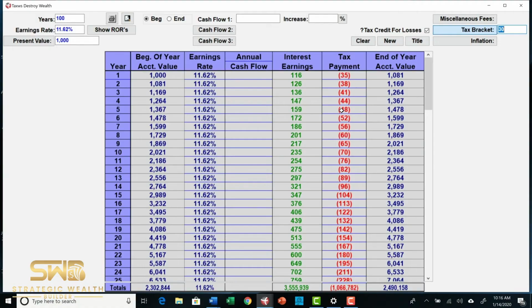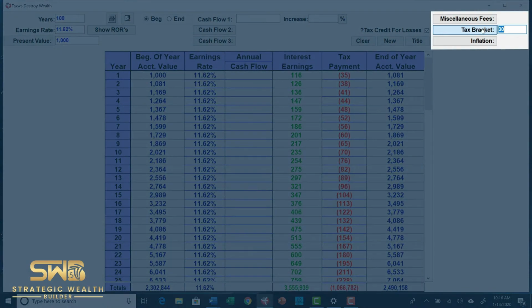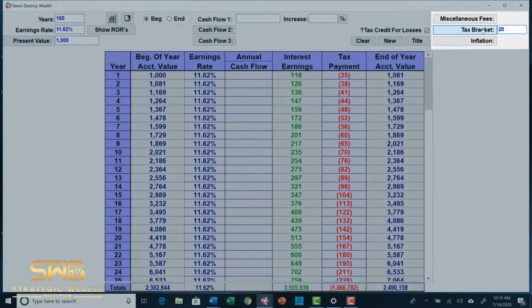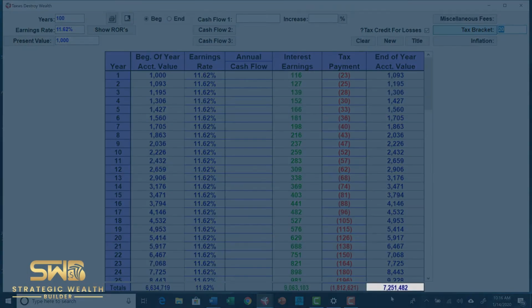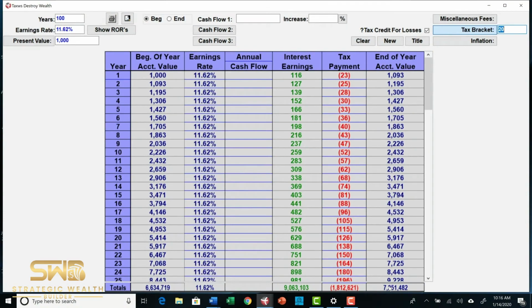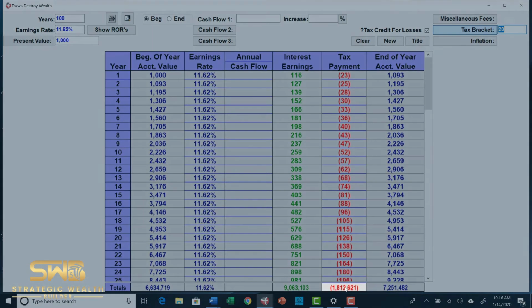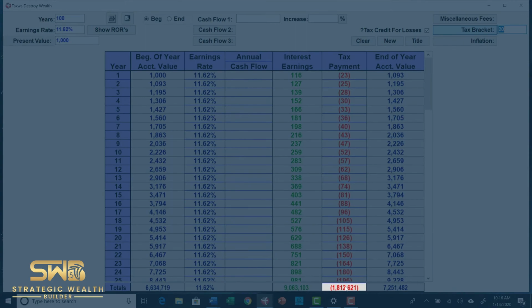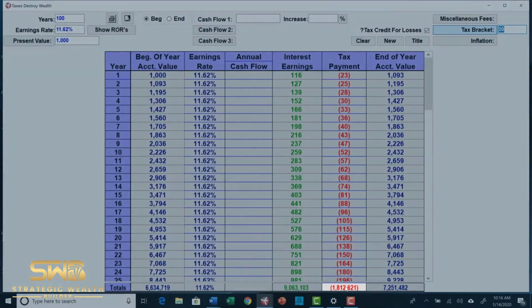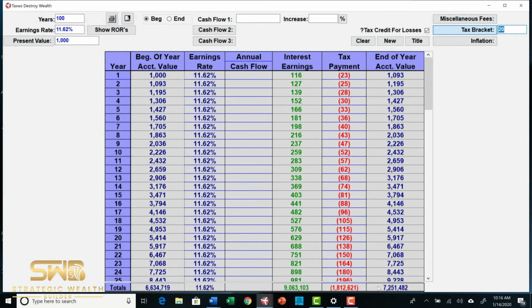Now, if we could cut the taxes to maybe 20%, look what happens. Now there's $7 million in the account. We went from 2.4 million, almost 2.5 million, to over $7 million. Now, what's interesting is the government got $1,066,000 before. Now they get $1.8 million. So when taxes are lower, the government gets more money and we get more money.